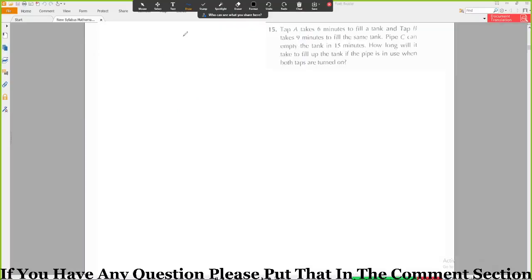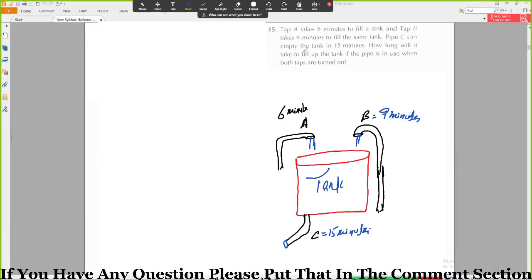Tap A takes 6 minutes to fill a tank, and tap B takes 9 minutes to fill the same tank. Pipe C can empty the tank in 15 minutes. How long will it take to fill up the tank if the pipe is in use when both taps are turned on? We will do this with a slightly different method. The methods we have been using so far need variables, but here no variables are given to us, so we will use a different method.